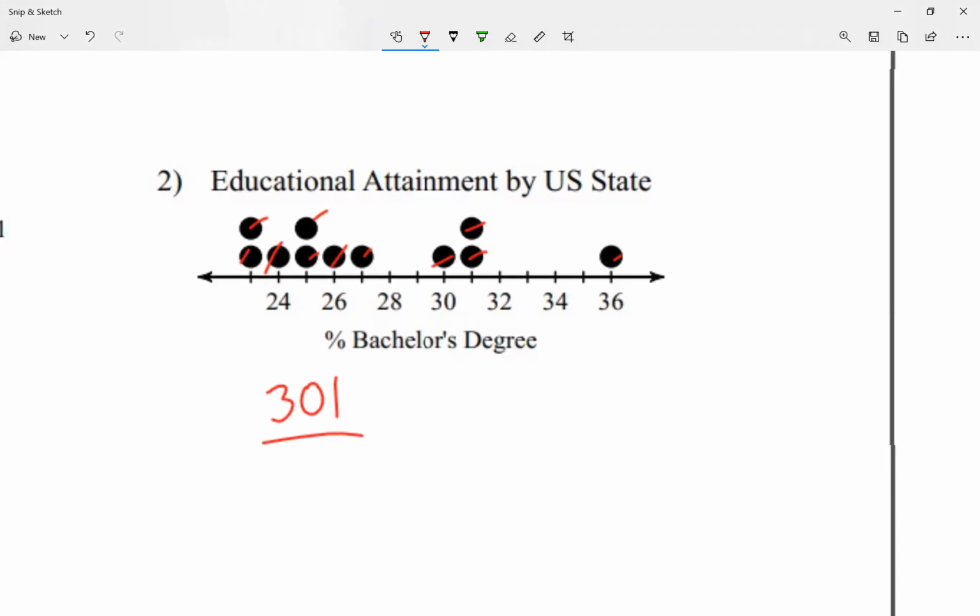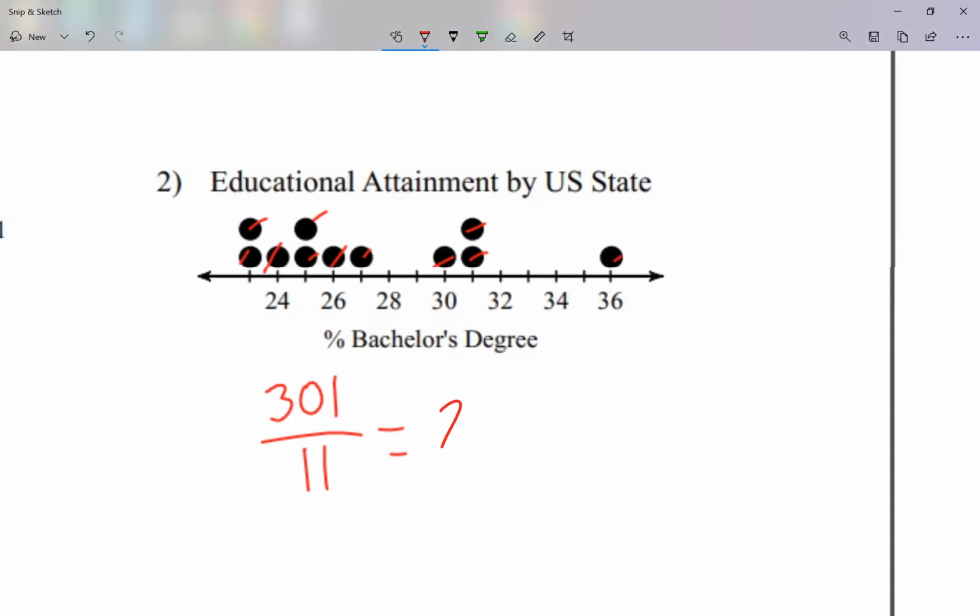All right, so I'm gonna go my calculator, 301 divided by 11. According to my calculator, I get 27.36, 36, 36, 36, and a bunch of 36s. Okay. So remember, I divided this by 11, and I get 27.36, 36, 36, on and on and on.